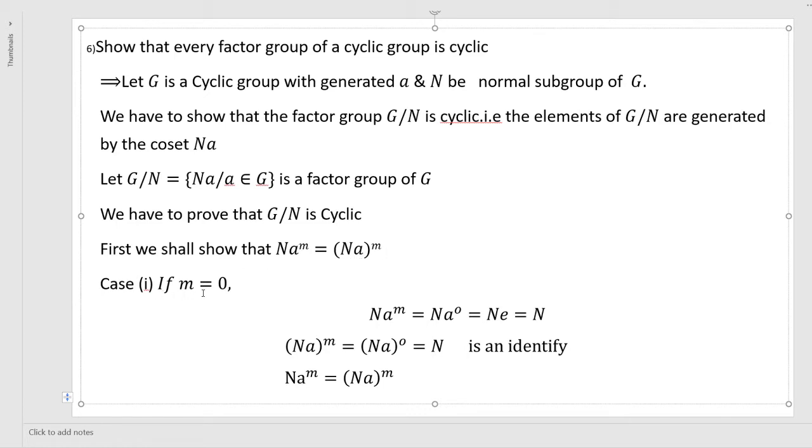So, case 1: if M is equal to 0, N A to the power of M is equal to N A to the power of 0. A power 0 is the identity element, so N into E is equal to N. That is, Na whole to the power of M is equal to Na whole to the power of 0, which is equal to N, again the identity element. So therefore N A to the power of M is equal to Na whole to the power of M.